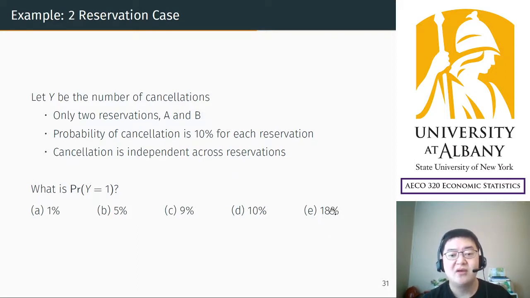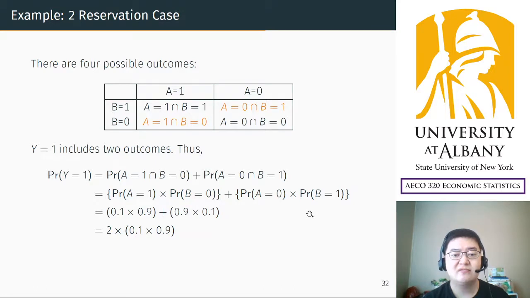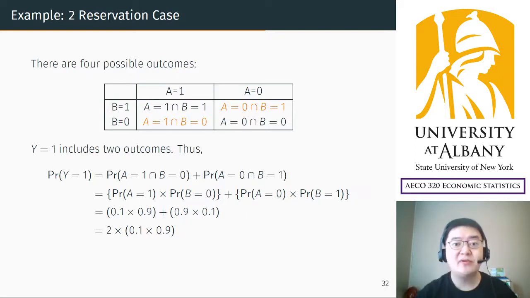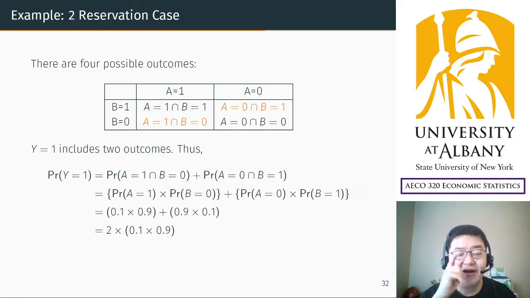And then the probability is different from the former probability because you have to consider all the possible cases. Who is canceling, who is not, and it could be A or it could be B. Then you have to calculate the probability for each case, and in the end, you have to add all the possibilities. This is the tricky point, and this is the first thing you have to understand about a binomial distribution.